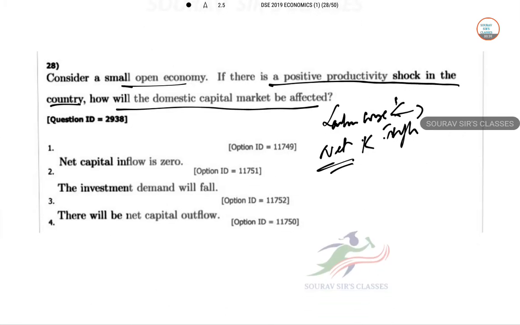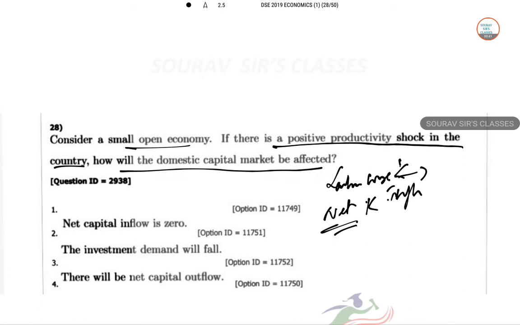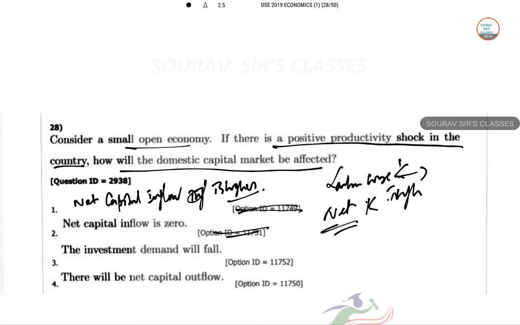In this case, the option is missing here. Net capital, actually it is taken from the direct paper, is higher. These are the option IDs. So this is the answer: net capital inflow will be higher.